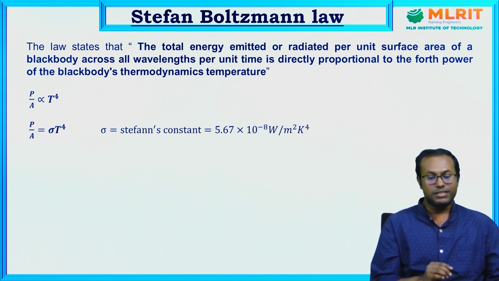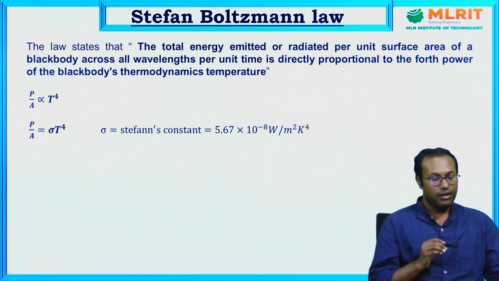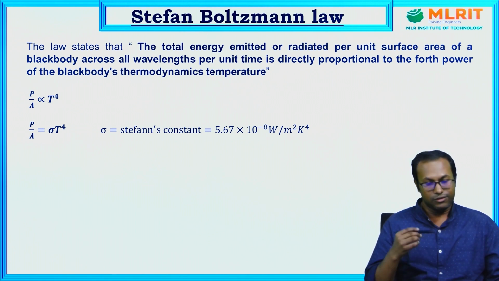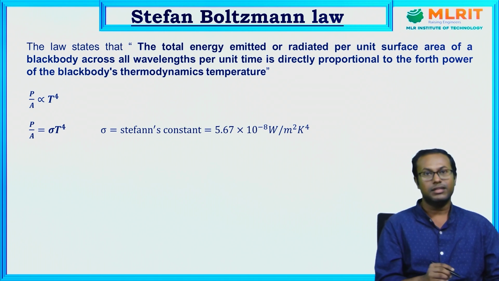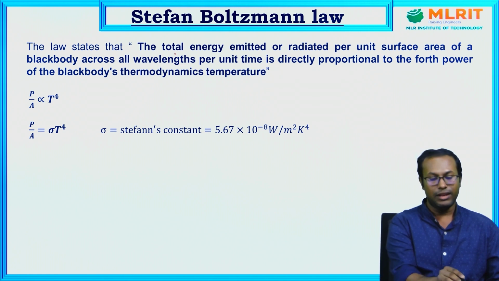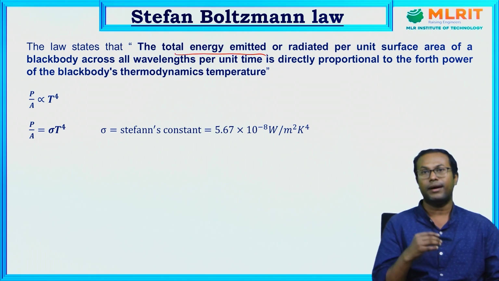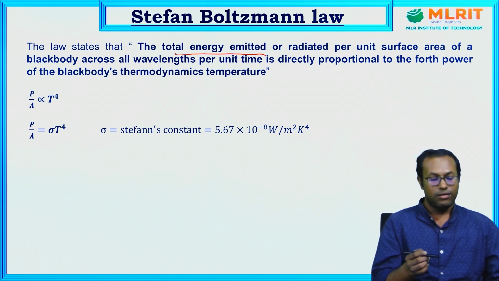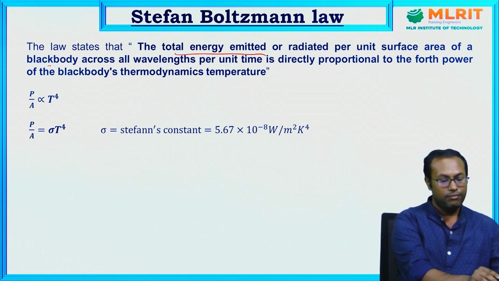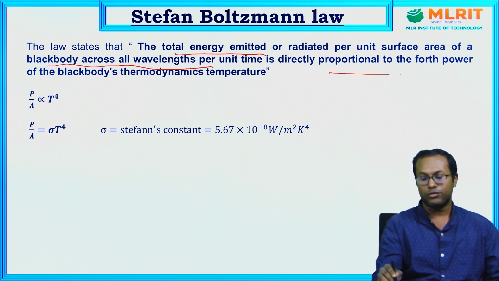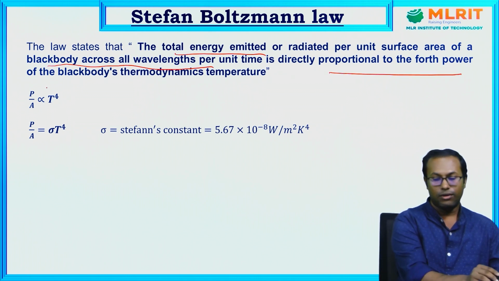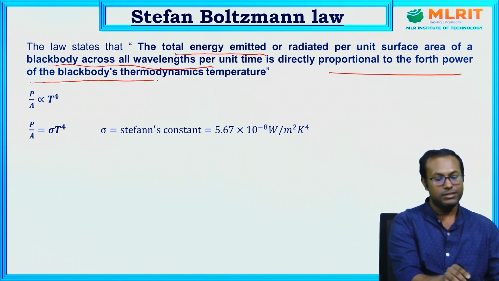Now come to the Stefan-Boltzmann law. It is also used to explain the black body radiation spectrum. So what is the statement? The statement is that the total energy emitted or radiated per unit surface area of a black body across all wavelengths per unit time is directly proportional to the fourth power of the black body's thermodynamic temperature.